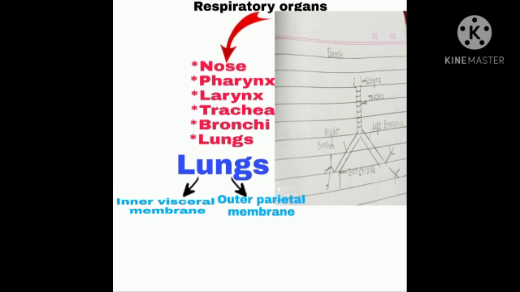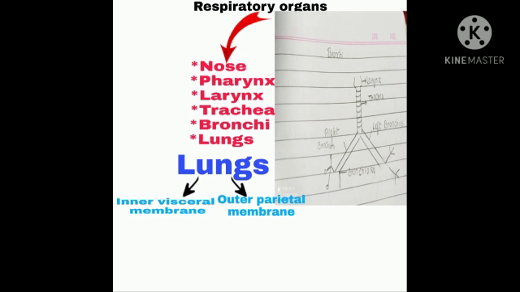Now, how does this gaseous exchange take place in alveoli? Deoxygenated blood, that is the carbon dioxide filled blood, is carried by the pulmonary artery and diffuses the carbon dioxide through the thin wall of the alveolus. Remember, the pulmonary artery is the only artery which contains deoxygenated blood.